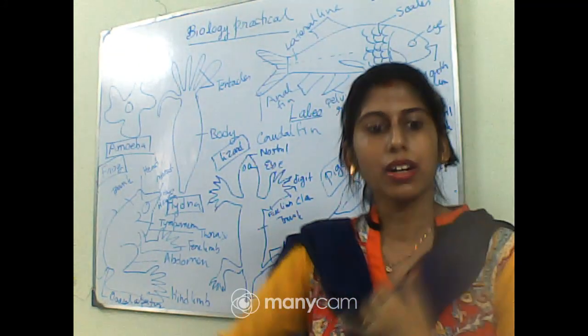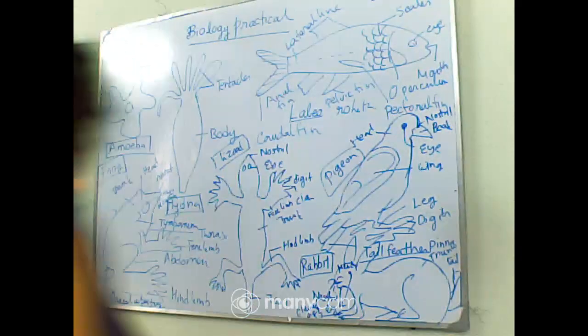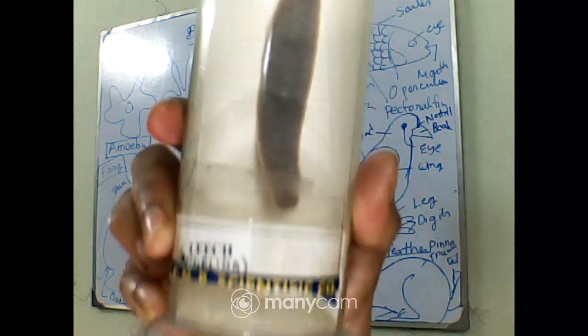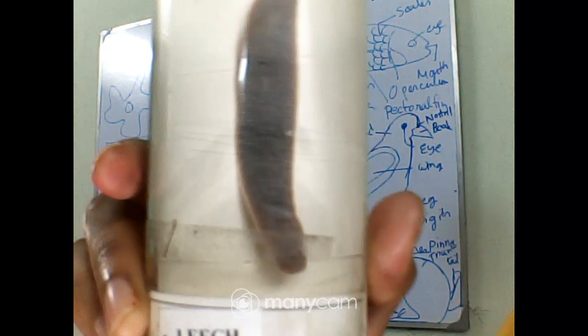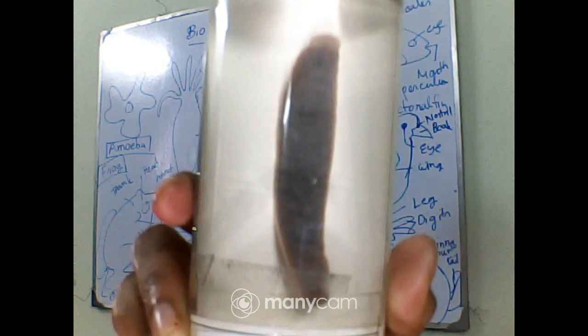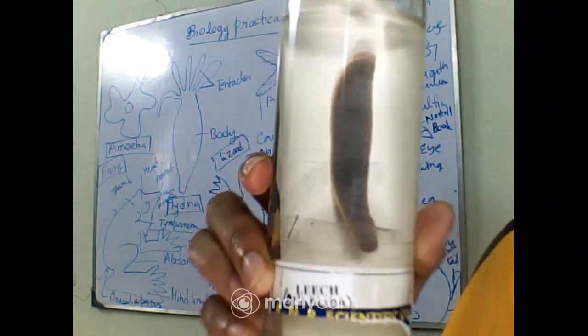Now let's move to the next one, that is Hirudinaria granulosa, which is commonly called a leech. Okay, now let me show you the leech. So this one is the leech. Again it is coming under the kingdom Animalia and the phylum Annelida. And you can remember the common characteristic features found under Annelida.